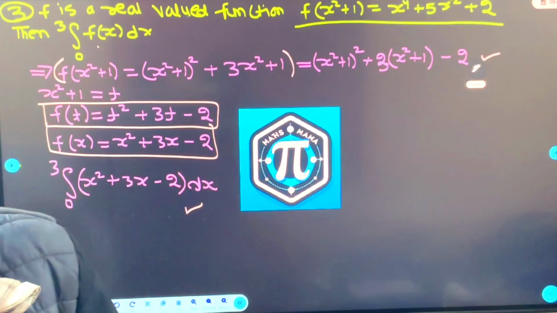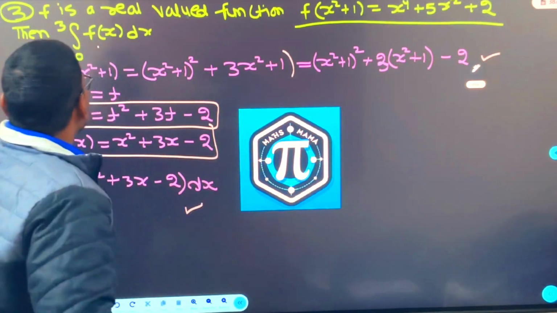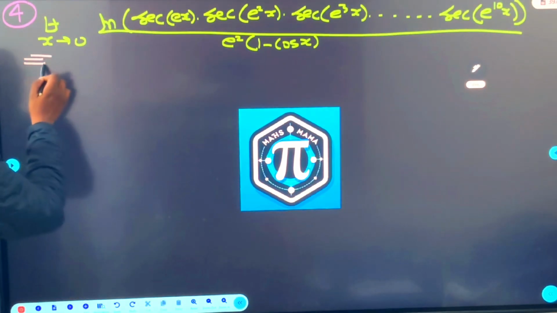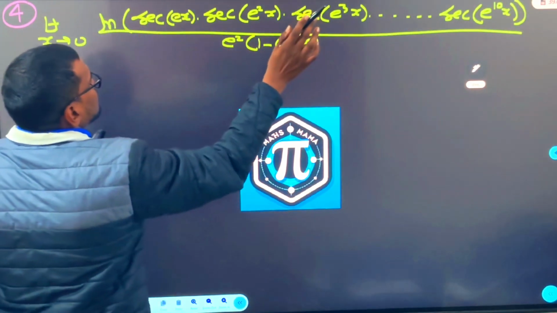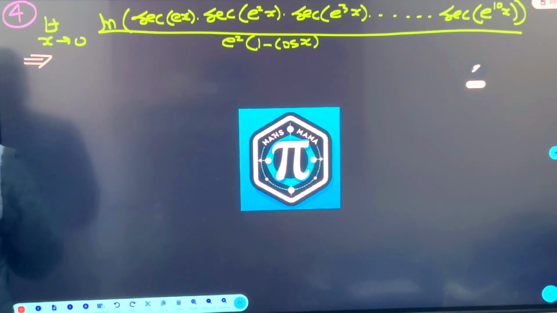Right? More concept based questions were asked. Alright, that was the third easier question. Let's go to the fourth one. Limit question. Yes. ln of all this. Right? So see, beta. How will you solve this?